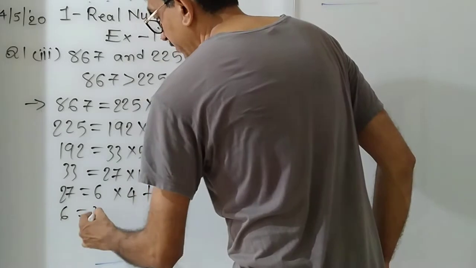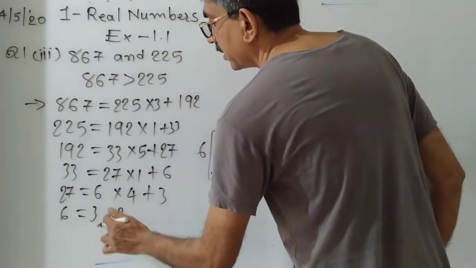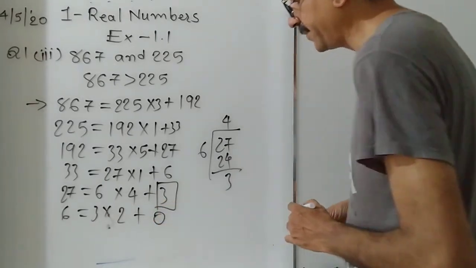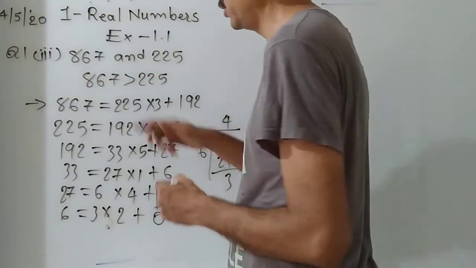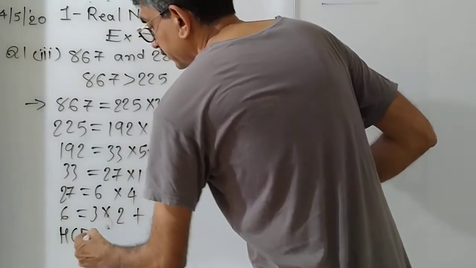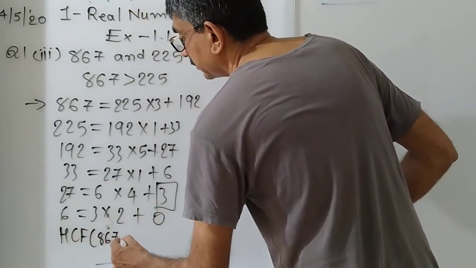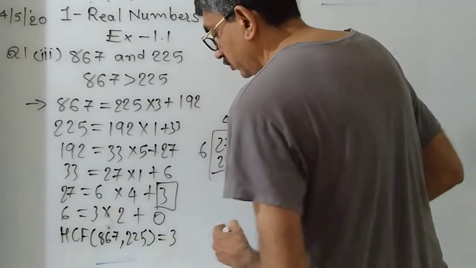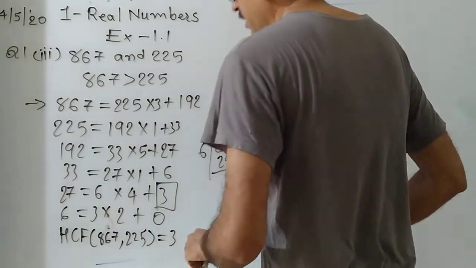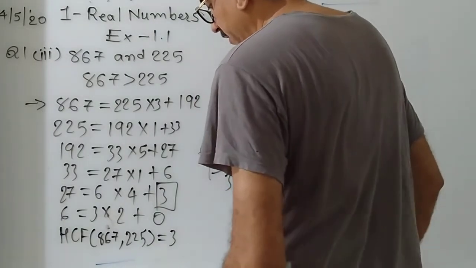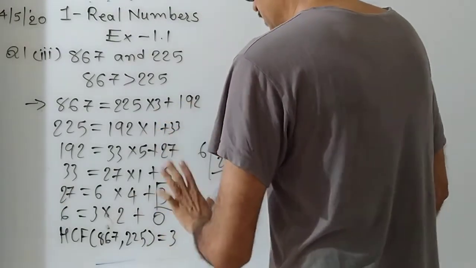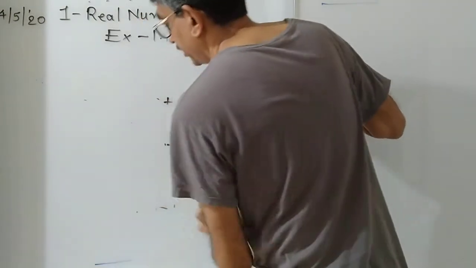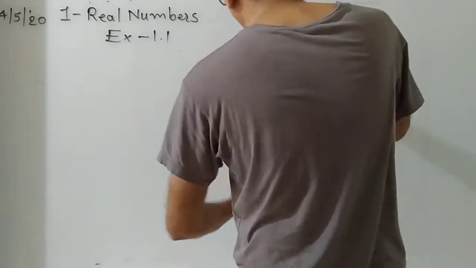Now 6 is divided by 3. 3 2s are 6, then remainder is 0. So what is the HCF? The HCF of these two numbers is equal to 3. HCF of these two numbers is 3. Okay, you understood? So all three sums of question number 1 I showed you.